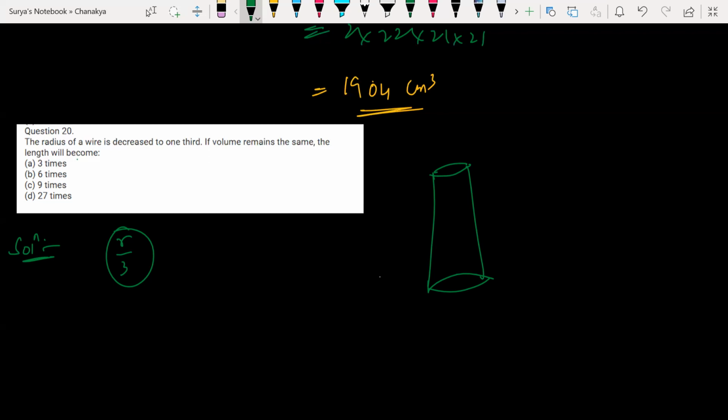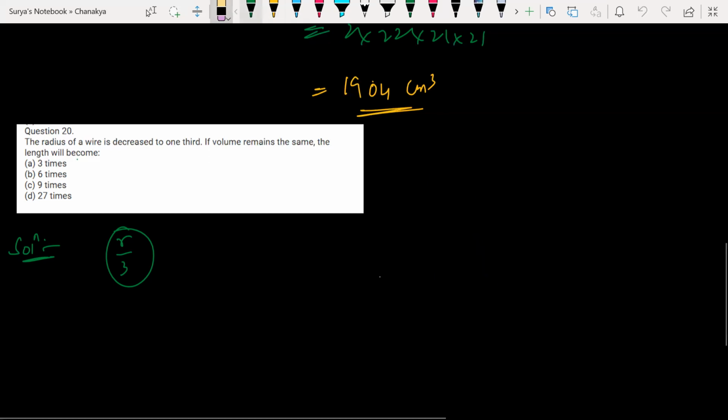Sir, a wire is normally a cylinder. Yes. If you observe properly, beta, the wire will be in the shape of a round, like cylindrical shape, right? Simply a very, very thin cylinder. You understand, Anujit? Yes, sir. So it's a bit thin, but it's a cylinder.